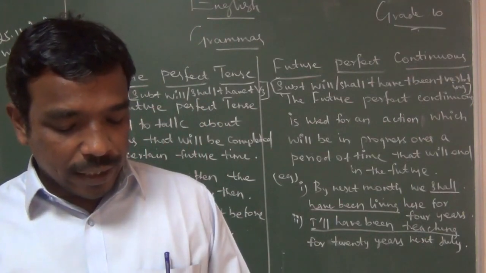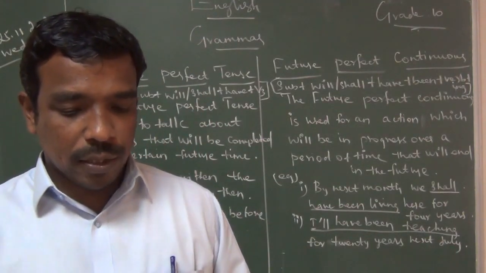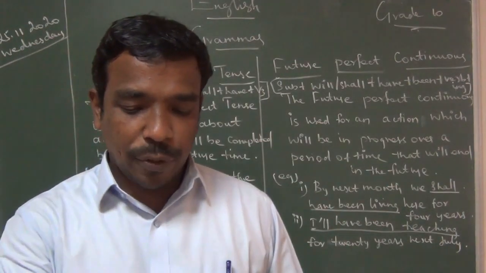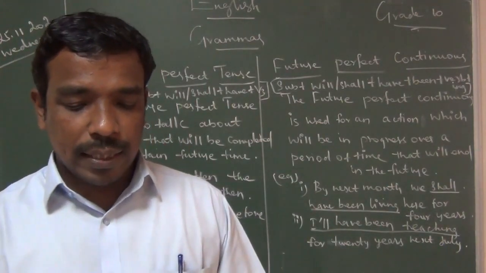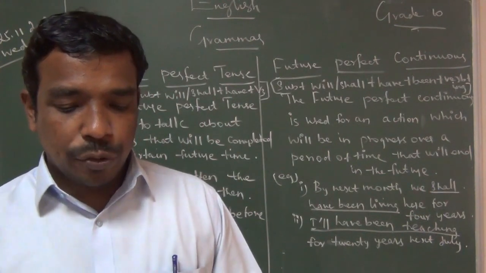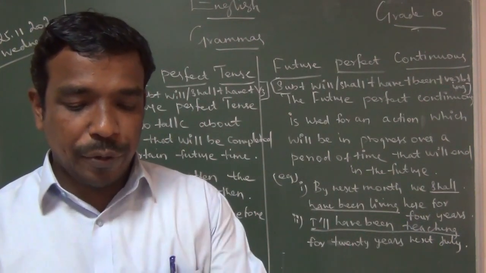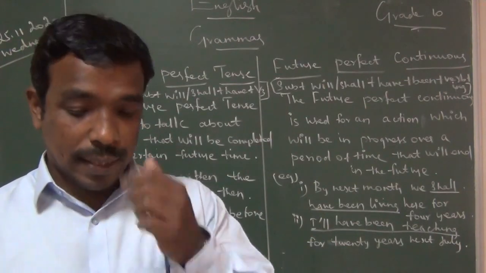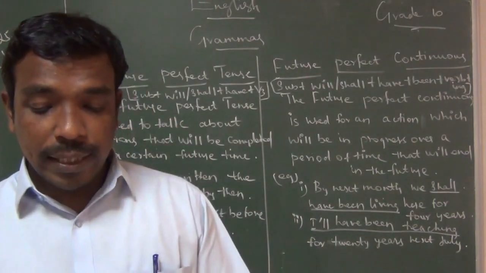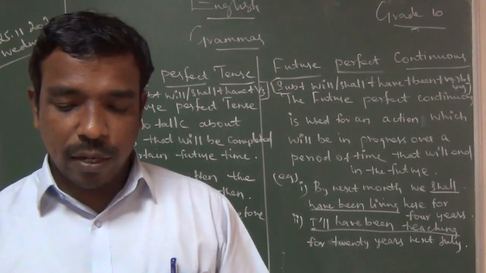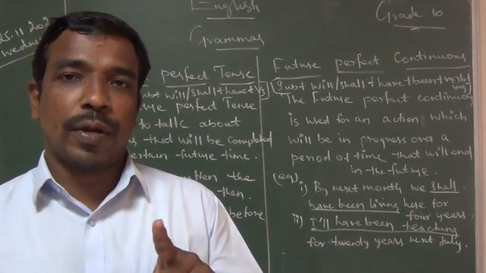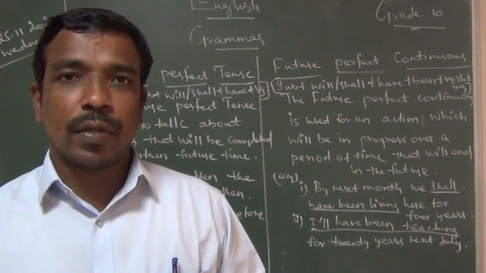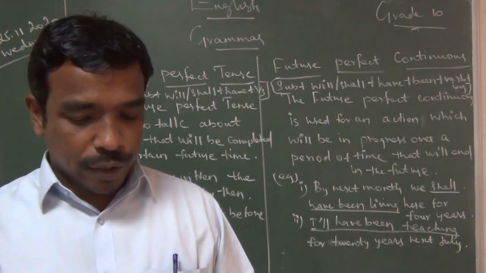To express an action that was in progress in the past. She was cooking when the guest arrived. This type of example I have given. To describe two or more actions continuing at the same time: while I was watching TV, he was sleeping. To indicate a frequently repeated action or persistent habit in the past. What I gave is a very important question. So here some usages are there.